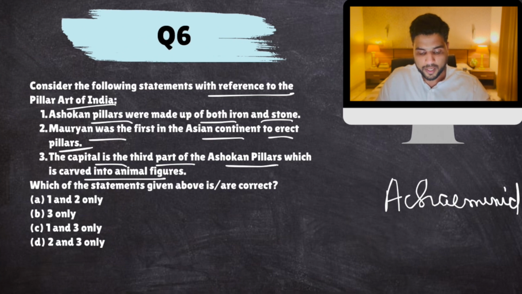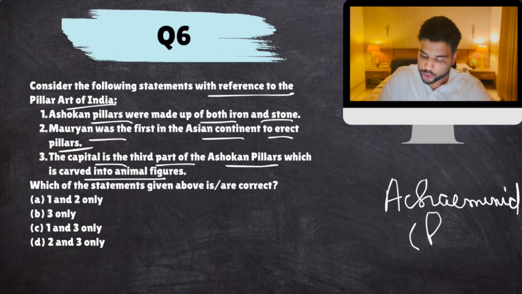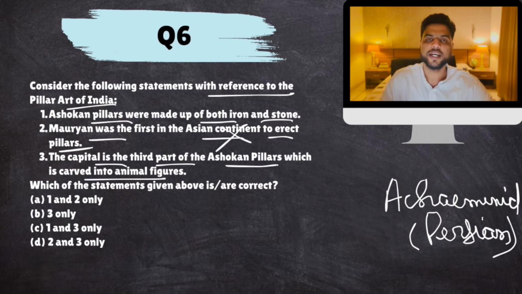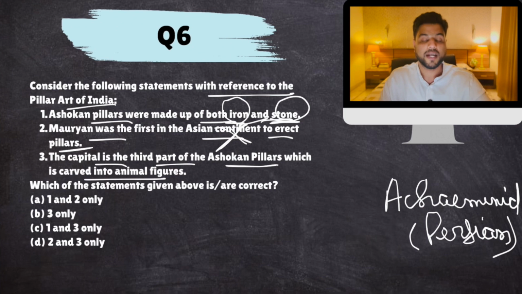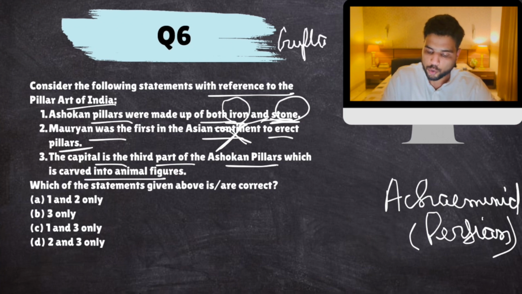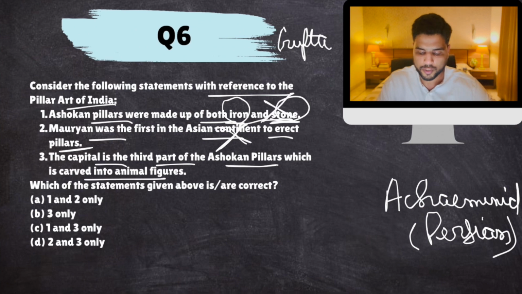So our pillars were very similar to Persian pillars. So the second statement is definitely not correct because the concept of erecting victory pillars was not exclusive to India. It was practiced in Iran as well. So this is false. Ashokan pillars were only made of highly polished stone. The famous iron pillar in Mehrauli, Delhi, was from the Gupta period, not Ashokan. So this is also false.